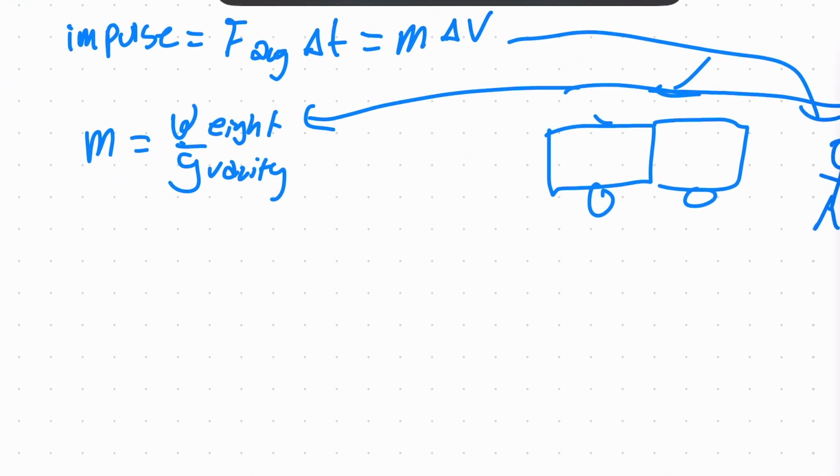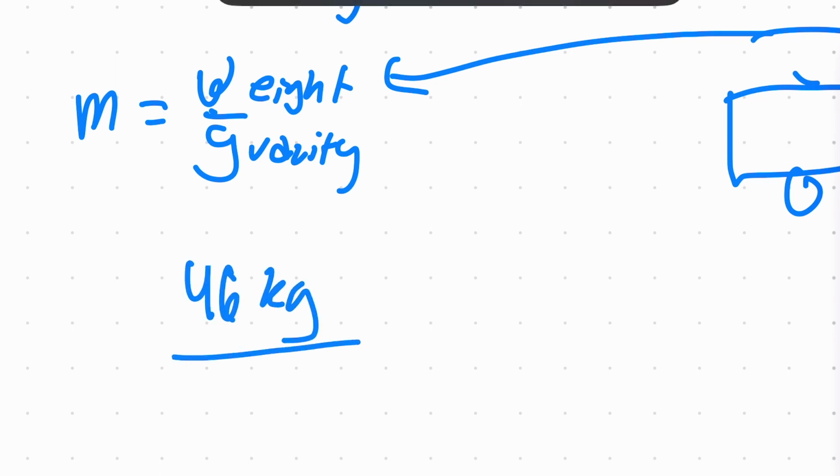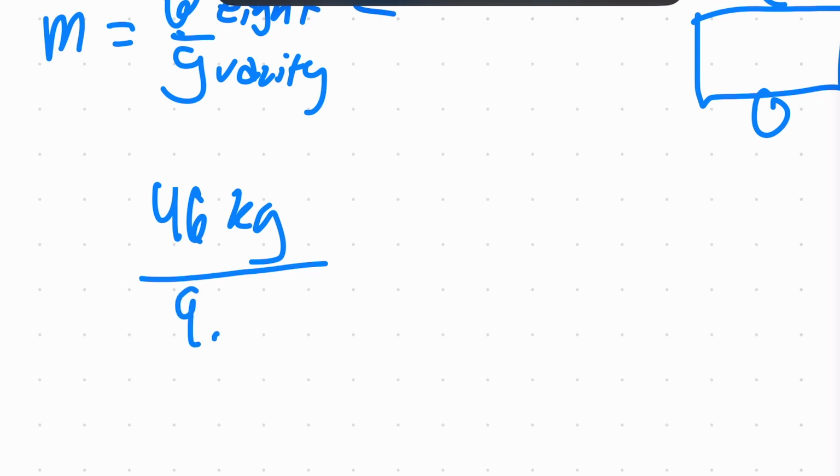All right, so back to what we're doing. Our lovely zombie girl weighs 46 kilograms, and we also know that gravity is 9.8 meters per second squared.